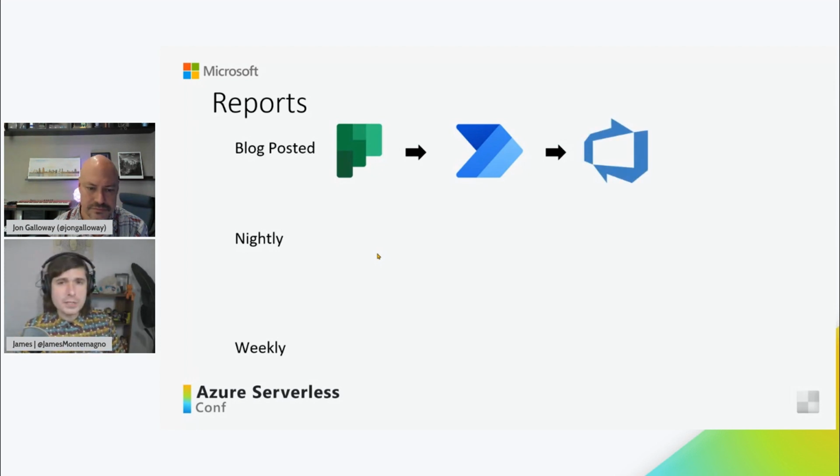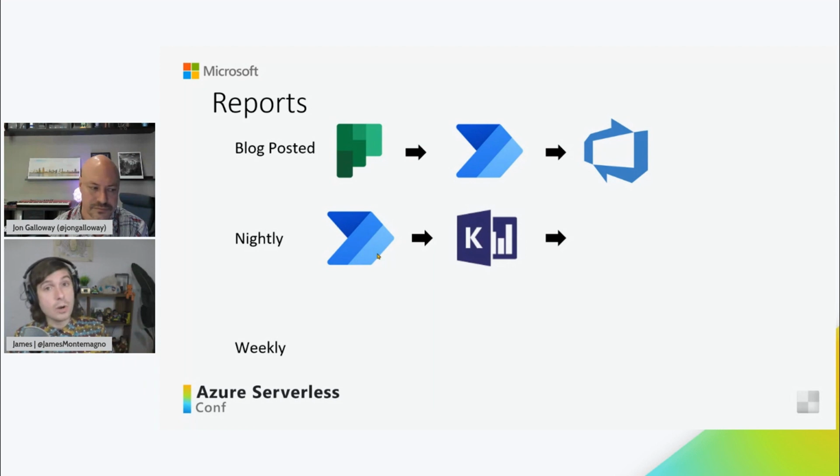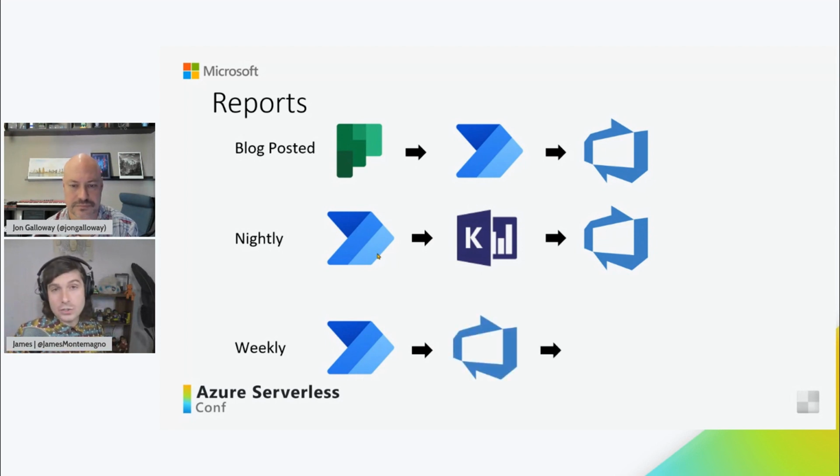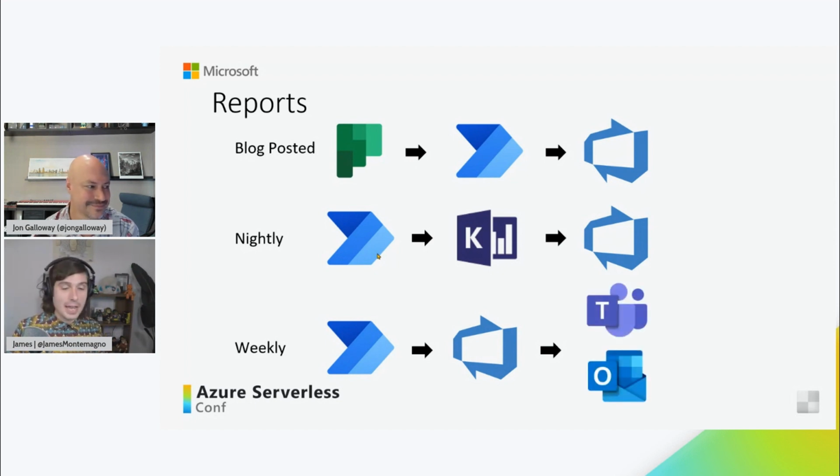We also use DevOps as a database in a way, because every night we have a Power Automate that calls into our Custom service to get information about blog views and updates that ticket automatically on DevOps. And then we have another one that every week kicks off another Power Automate, calls a query into the Azure DevOps board and generates a Teams message and an email.